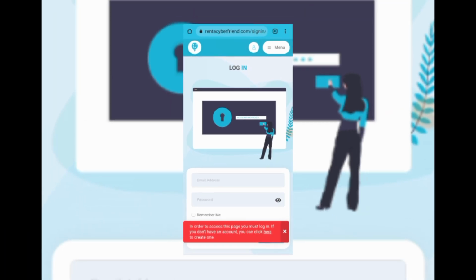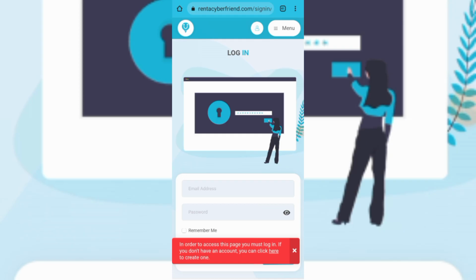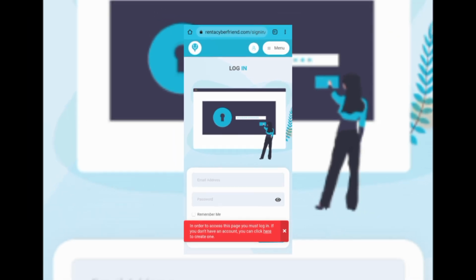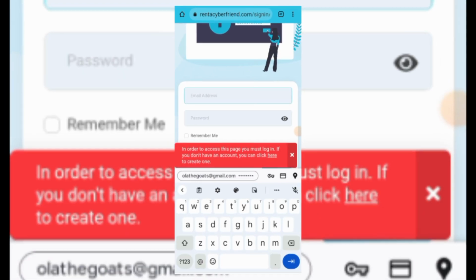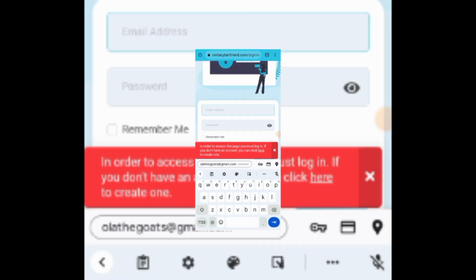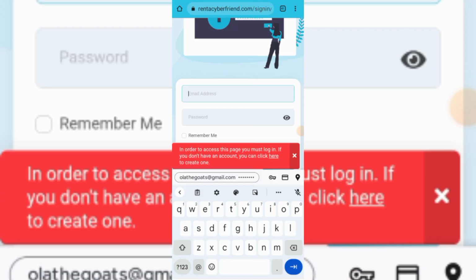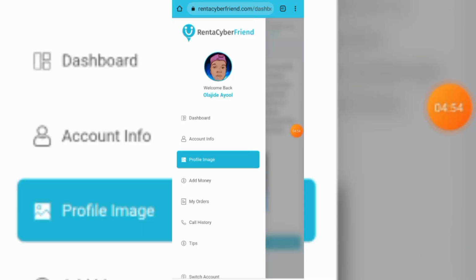So basically, I want you guys to take note of something. Once you are completing your profile picture, it's going to be logging you out, but I just want you to take note of this. Once it logs you out, make sure you log back in to your account right here, because that's how the website is. So it's going to log you out for a bit, then it's going to log you back in. So I just want you guys to take note of this.